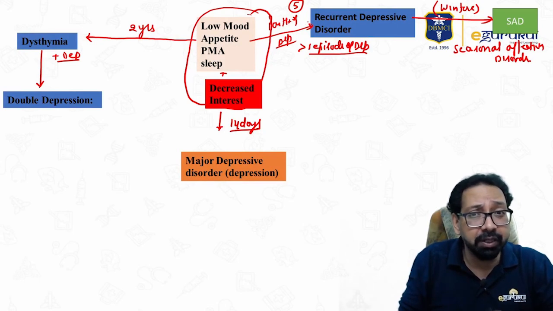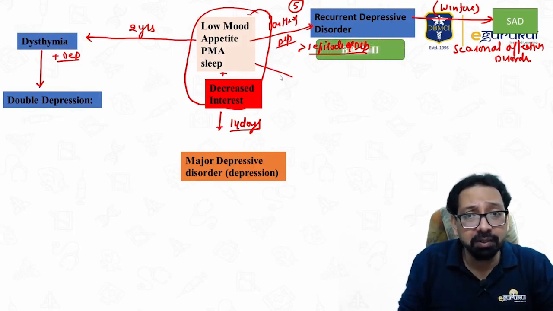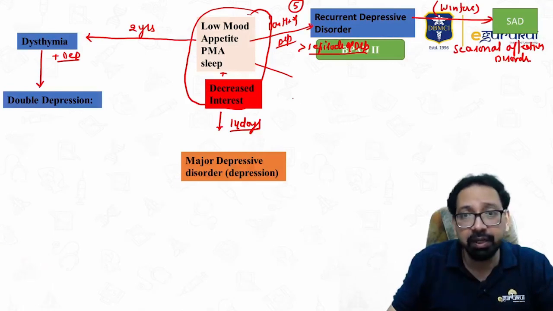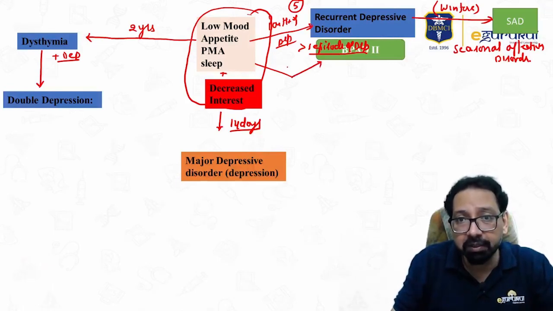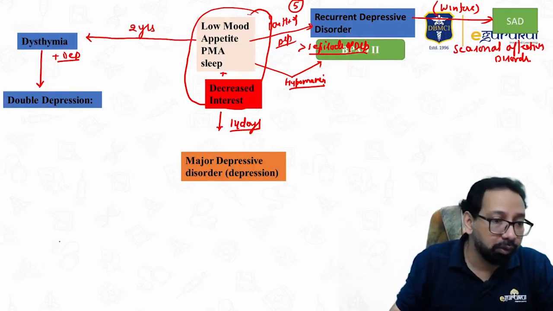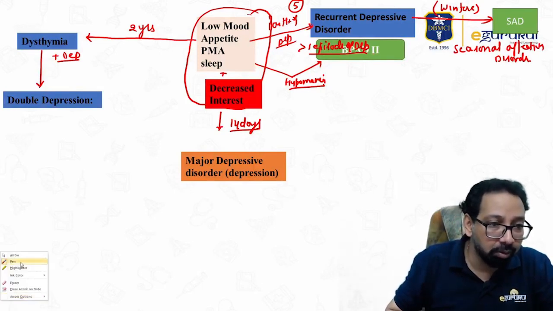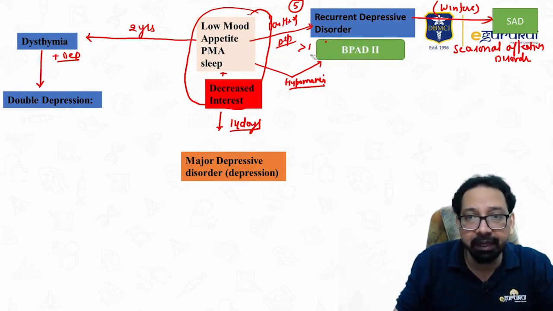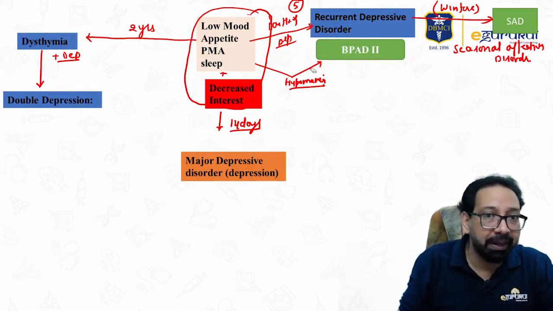And if there is a past history of depression, it is recurrent depressive disorder. If there is a past history of hypomania, if you took history and the patient gave a history of past hypomania, then the diagnosis would be BPAD2. You all know that in BPAD2, there is depression and hypomania.